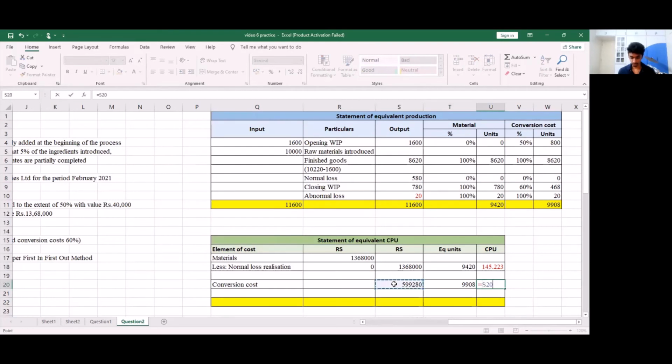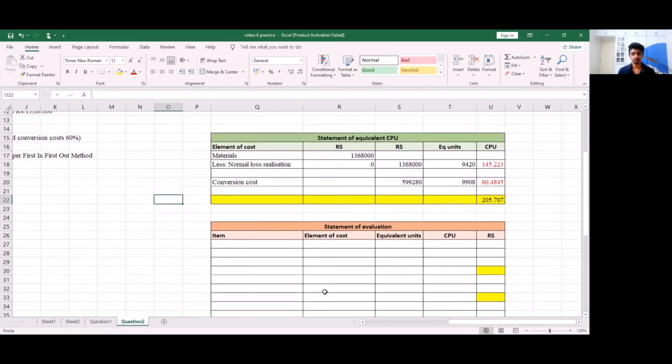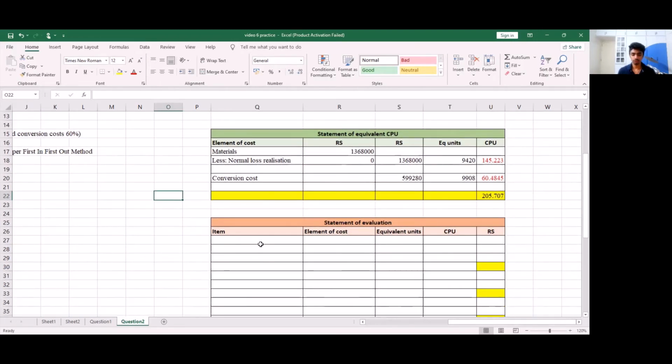So the cost per unit will be 60.48. So I'm going to total this to see what our total cost per unit is. So our total cost per unit is 205.707. Our next account is our statement of evaluation. So in our statement of evaluation, we have opening work in progress.